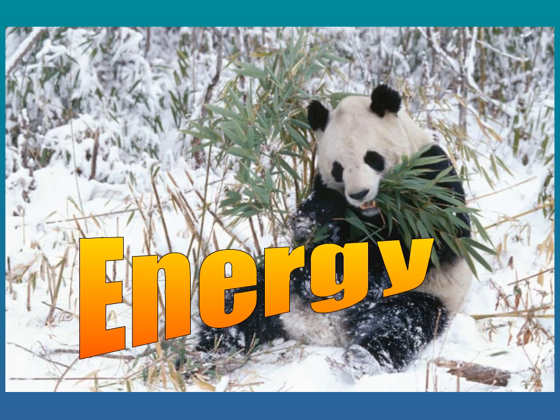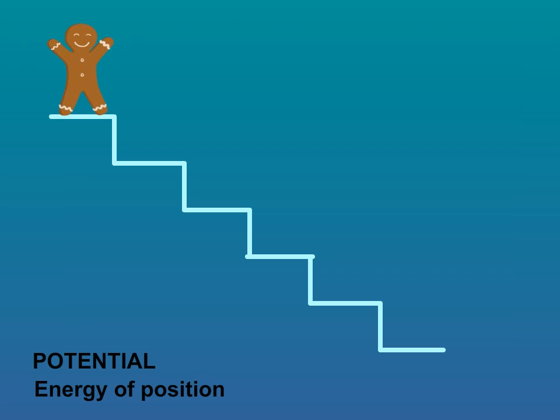But let's start with the basics. The definition of energy is the capacity to do work or supply heat. And there are two main types of energy. Potential energy is the energy of position. The gingerbread man at the top of the stairs has potential energy because gravity is trying to pull him down to a lower position.